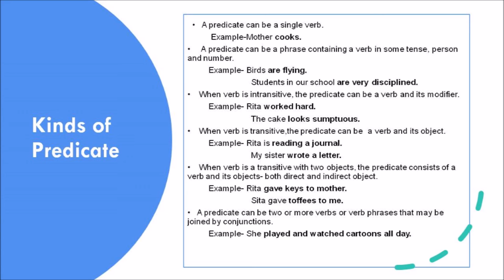Last is a predicate can be two or more verbs or verb phrases that may be joined by a conjunction. For example, Sita played and watched cartoons all day. Look at the examples in all. You can see the bold part is the predicate, which is giving information about the subject.